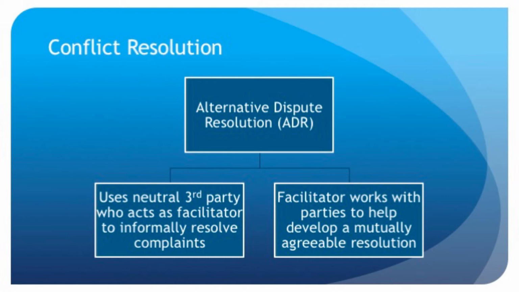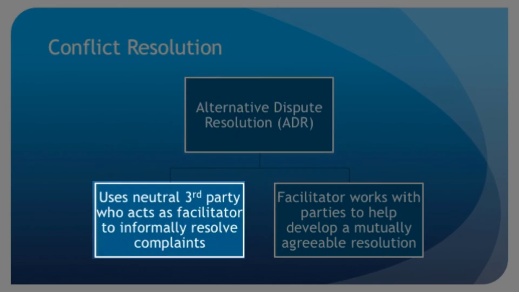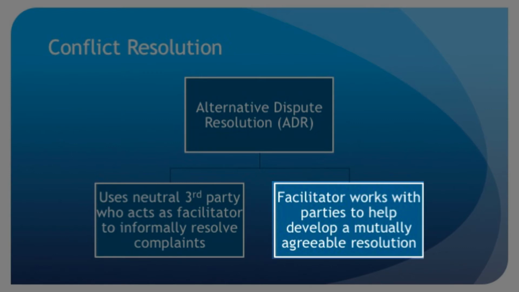USDA encourages the resolution of complaints at the lowest possible level and as quickly as possible. Complaints should be resolved using principles of alternative dispute resolution, or ADR. ADR includes the use of a neutral third party who acts as a facilitator to informally resolve the complaints of discrimination. The facilitator works with the parties to help them develop a mutually agreeable resolution to the issue.